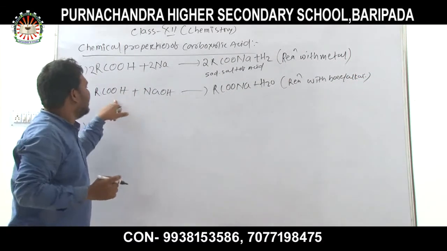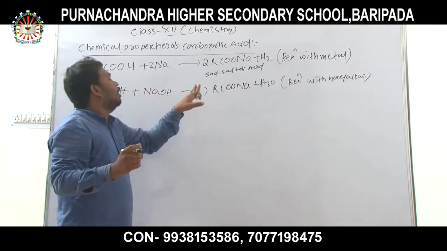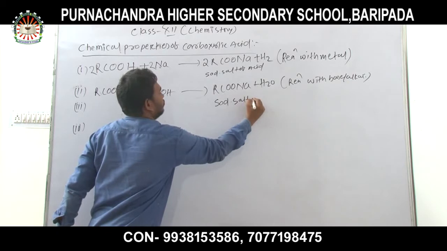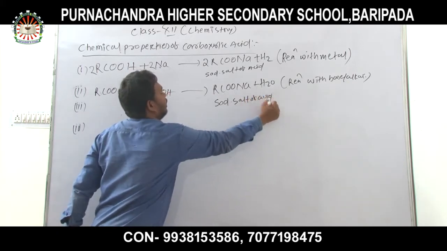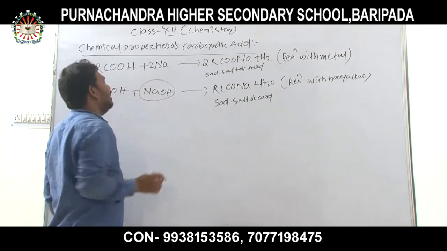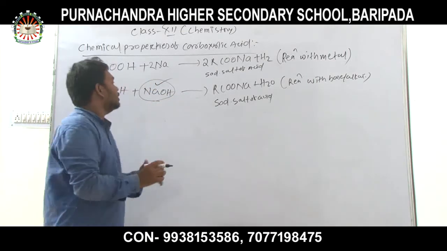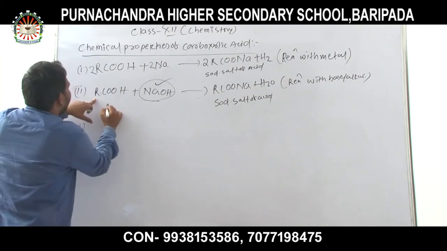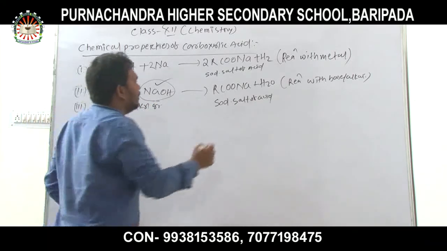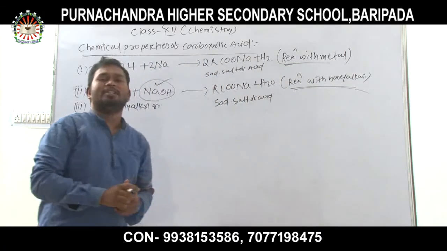When an acid reacts with the base, again the sodium salt of the acid is formed, because the base, sodium hydroxide, has the metal sodium, thus the sodium salt of the acid is formed. Similarly, instead of R, you can use any alkyl group. The first heading is reaction with metal and the second is reaction with a base or alkali.